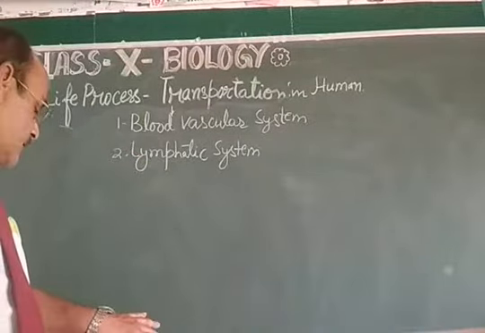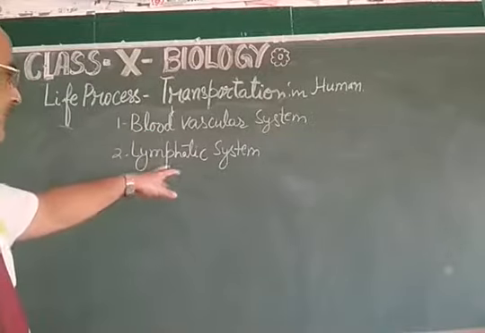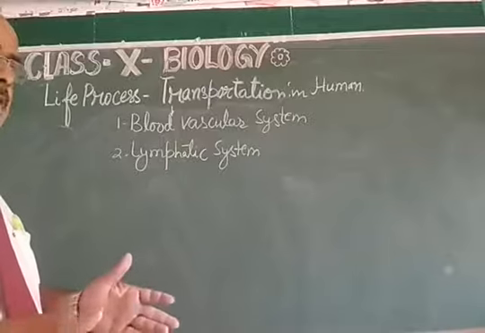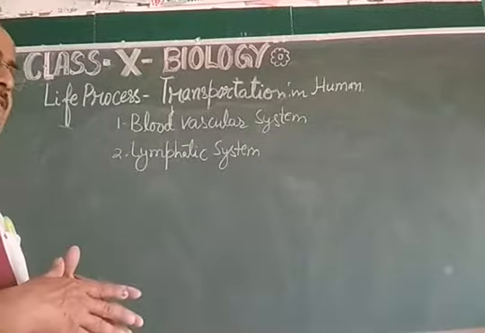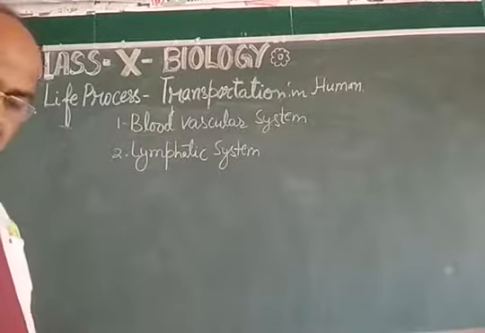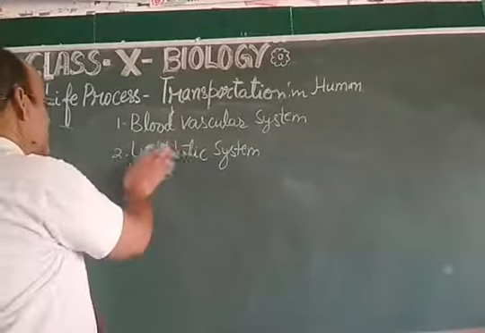My dear students, this blood vascular system and lymphatic system are parallelly scattered throughout the human body. And now, first of all, let us start the study of the blood vascular system.